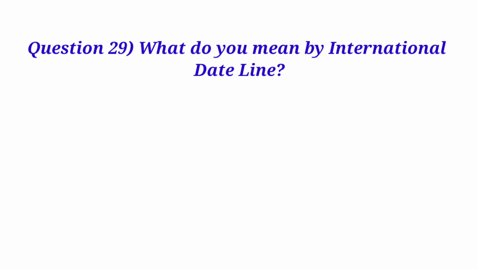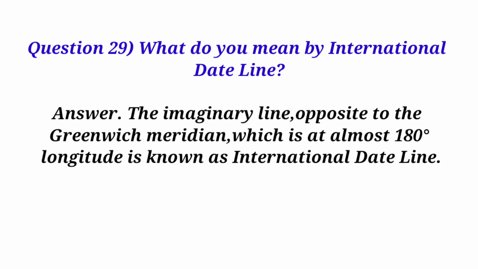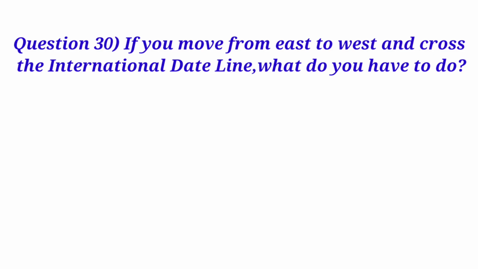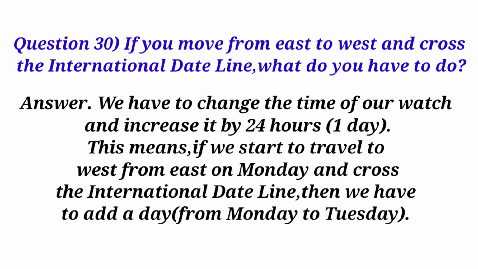Question 29. What do you mean by International Date Line? Answer. The imaginary line, opposite to the Greenwich Meridian, which is at almost 180 degrees longitude is known as International Date Line. Question 30. If you move from east to west and cross the International Date Line, what do you have to do? Answer. We have to change the time of our watch and increase it by 24 hours.